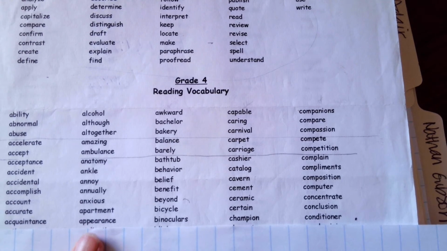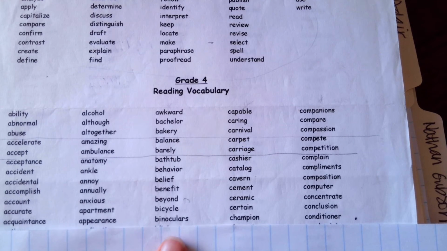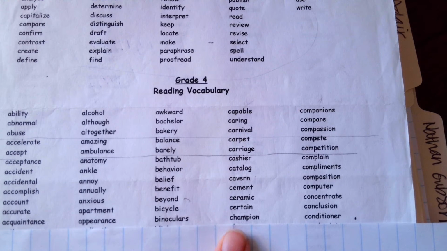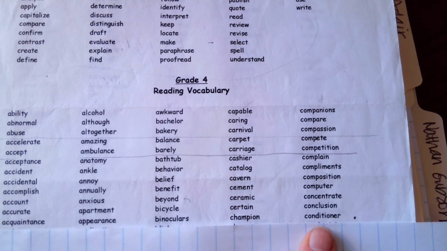Ear makes ear, an makes an, ce makes se, appearance. Ar makes r, binoculars. What word do I know like binoculars? Binoculars. Am makes am, ch makes ch, champion. What word do I know like champion? Champion. Tion makes shun, er makes er, conditioner.